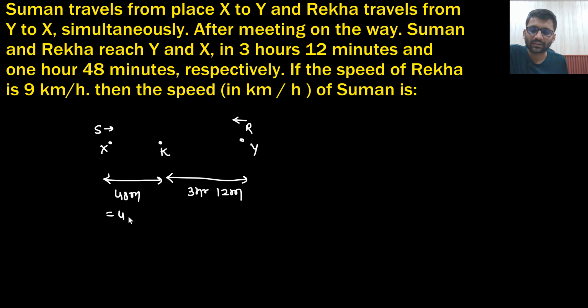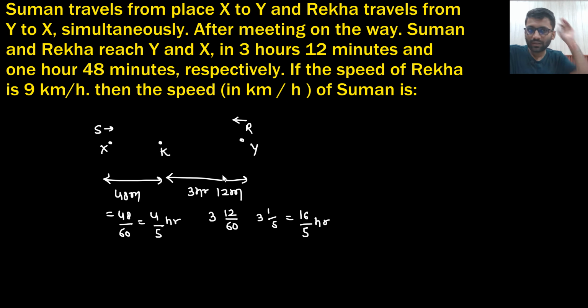Let's convert them into hours. 48 by 60 would be 4 by 5 hour. And 3 hours 12 minutes, that is 3 and 1 by 5, which would be 16 by 5 hours. If the speed of Rekha is 9 km per hour, then find the speed of Suman.